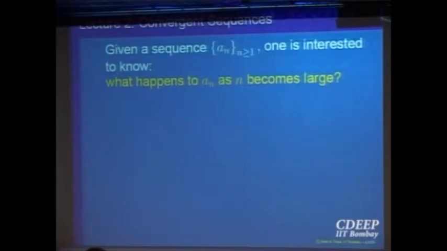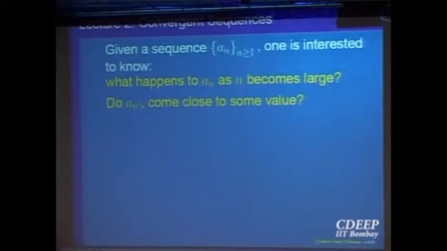So one is interested in knowing what happens to the sequence an as n becomes larger and larger. So this is what we want to do. Do ans come closer to a particular value, like we expect from the geometry picture for the circle, that these ans, the areas of the inscribed n-gons, should come closer to something which we should be able to call the area of the unit circle.